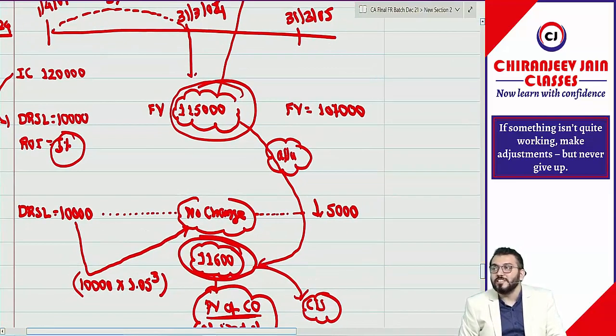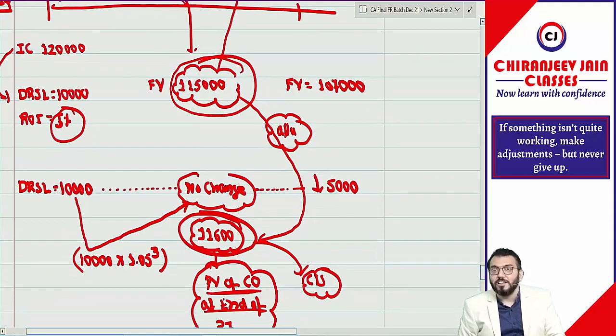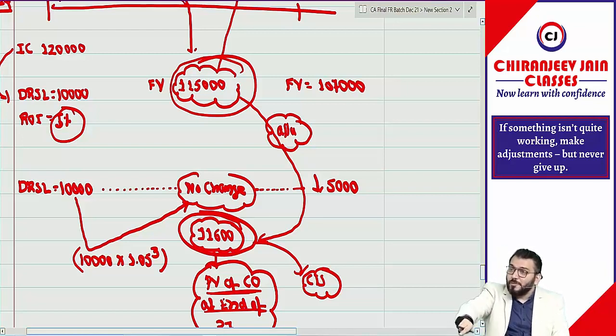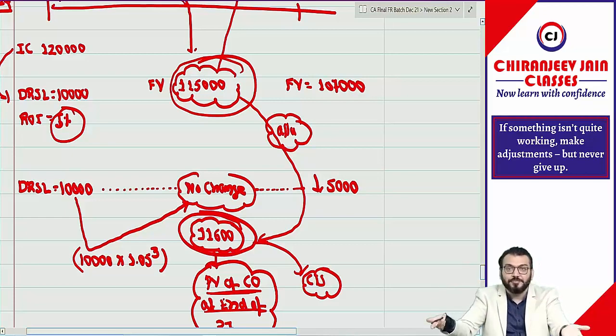But do we do revaluation at fair value or fair value less cost to sell? Fair value. So will revaluation be done at 1,15,000, 1,15,000 minus 11,600, or 1,15,000 plus 11,600? Understood the concept? Once you understand the information, then only you can apply the information to the concept. So there are two major points to pass the exam. First, understand the question, then relate the concept with the information given in the question, then only you can write down the answer.